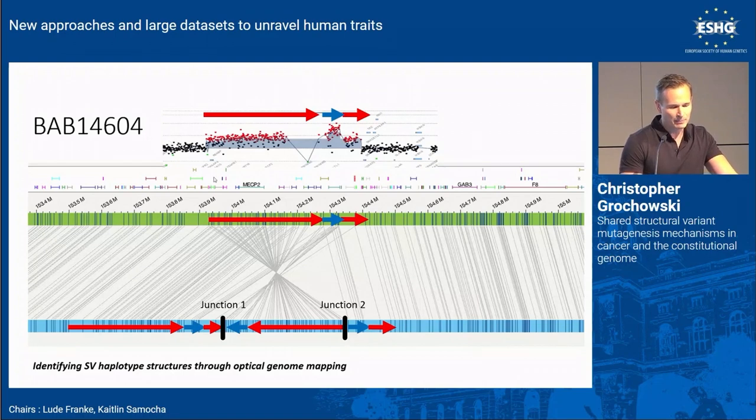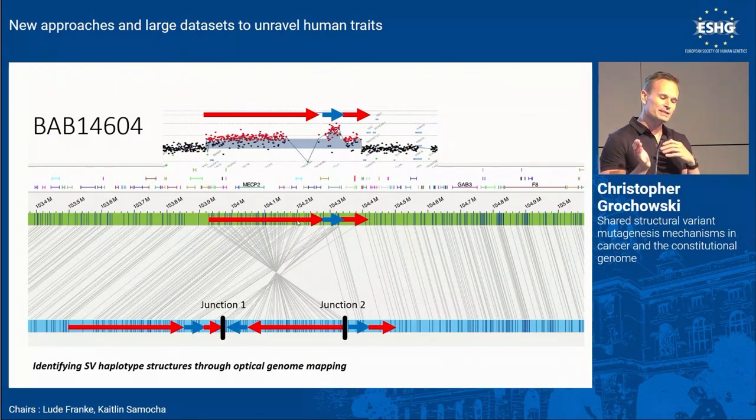We can see up top, I put the array CGH for this sample with a dupe, trip, dupe, right? An array gives us very nice information for the copy number, but it doesn't give us any architectural information of how that actually is placed on a linearized chromosome. And so what we can then start to do is build our data from our array and looking at our optical mapping data. And I put here just kind of the arrows where those copy number states are.